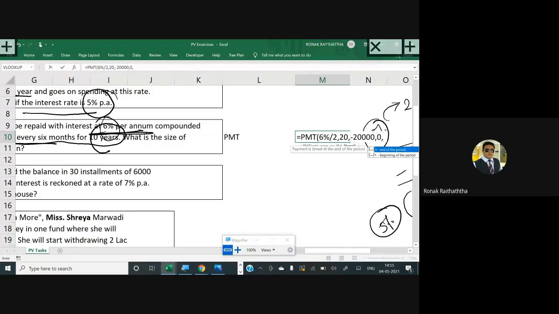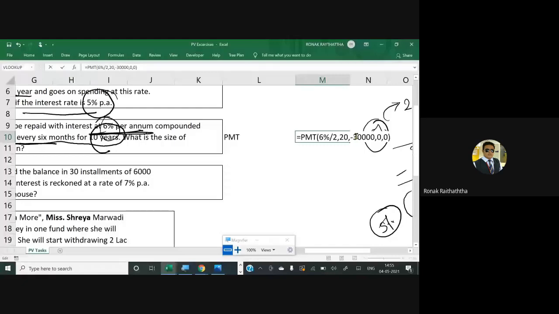Now, Miss Vaishali, if you would have paid at the beginning, you would have written 1 over here. Yes, sir, 30,000, not 20,000. Okay, fine. So if it is paid at the end, in the type we'll be writing 0. Closing the bracket, pressing enter.